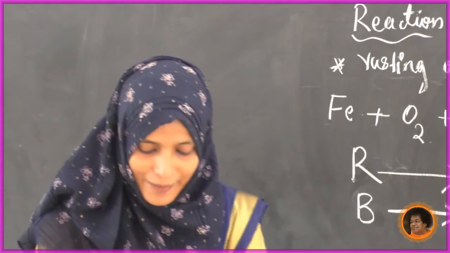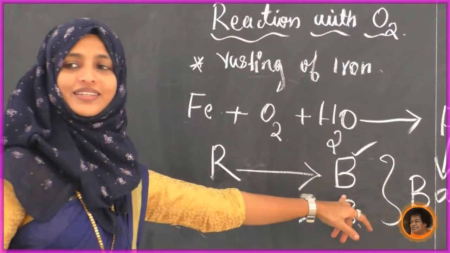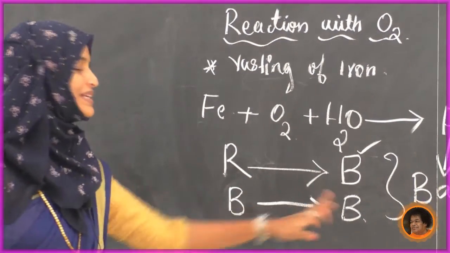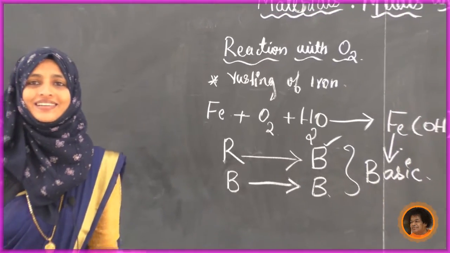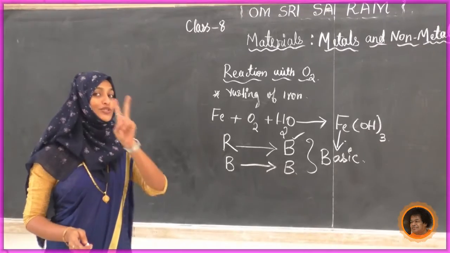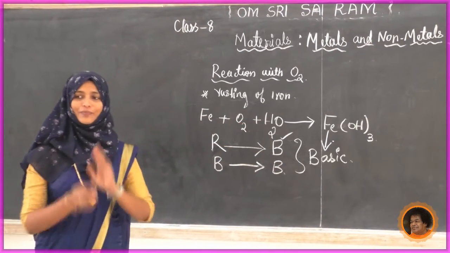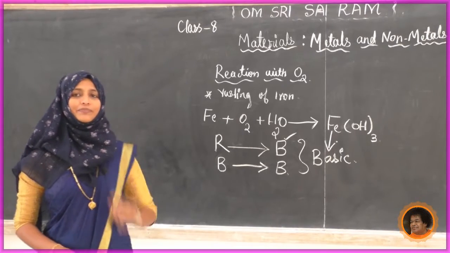Now what did we get here? Red turns to blue, and blue remains blue. So it indicates it is basic in nature. So we come to know that the two metallic oxides we tried are both basic in nature.